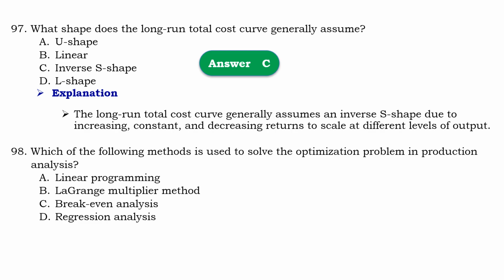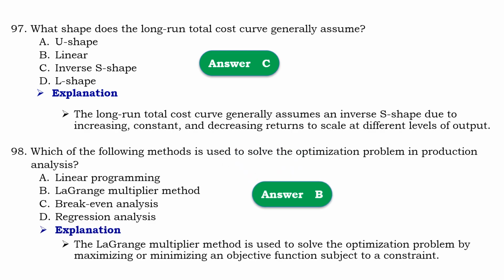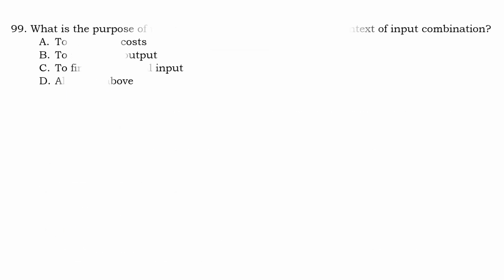Question number 98. Which of the following method is used to solve the optimization problem in production analysis? So that should be B, Lagrange multiplier method. Means that the Lagrange multiplier method is used to solve optimization problem by maximizing or minimizing an objective function subject to the constraint.